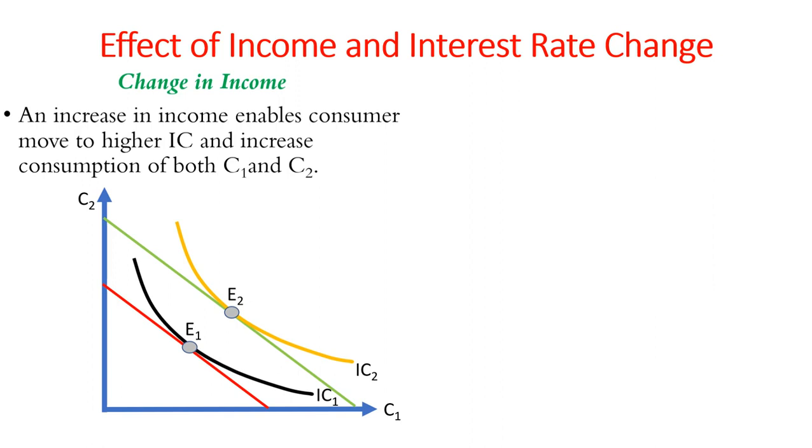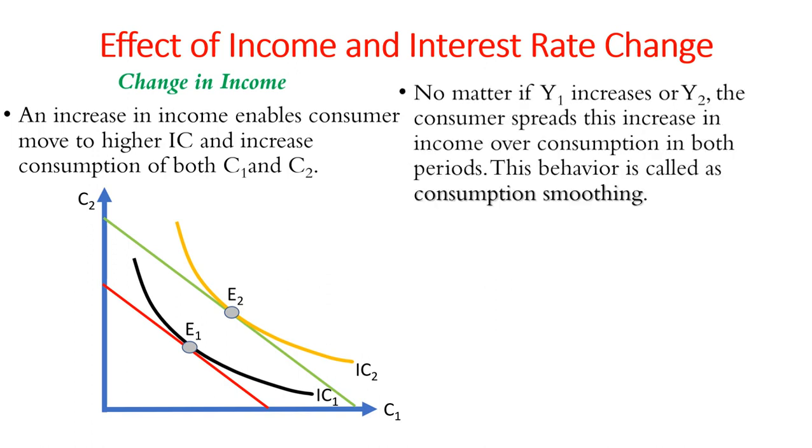The key conclusion from the figure is that no matter if Y1 increases or Y2, the consumer spreads his increase in income over the consumption in both periods. This behavior is called consumption smoothing.